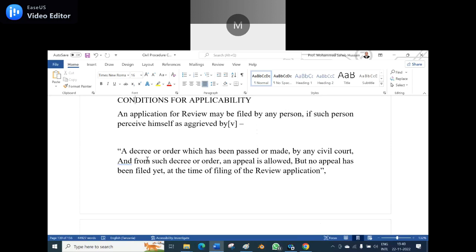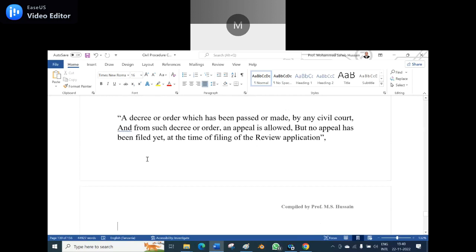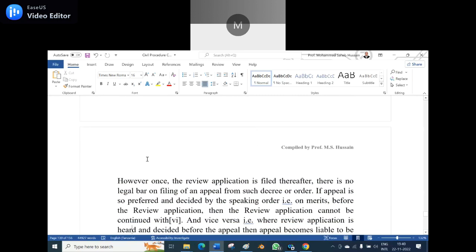A decree or order which has been passed or made by any civil court, and from such decree or order an appeal is allowed, but no appeal has been filed at the time of filing the review application. So it is obvious that a review application is different and writs are different.